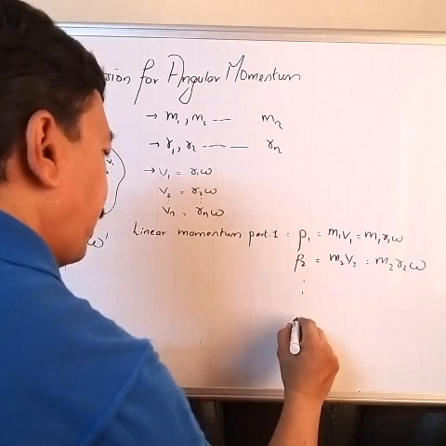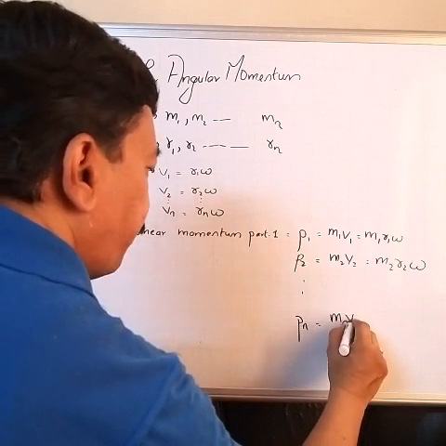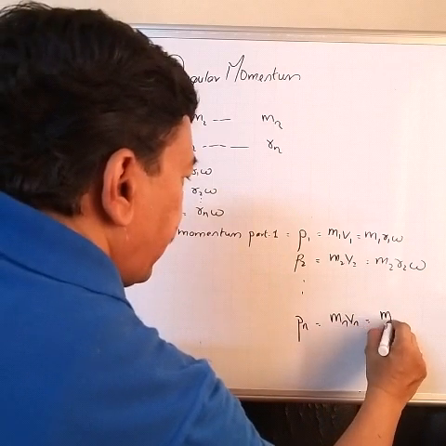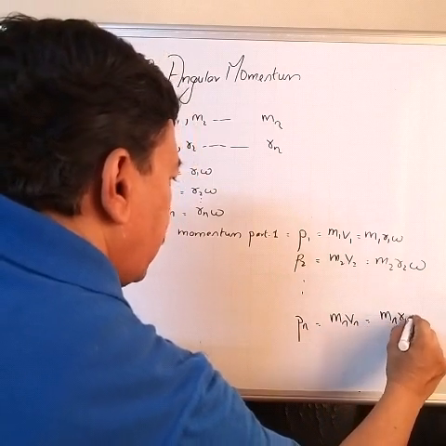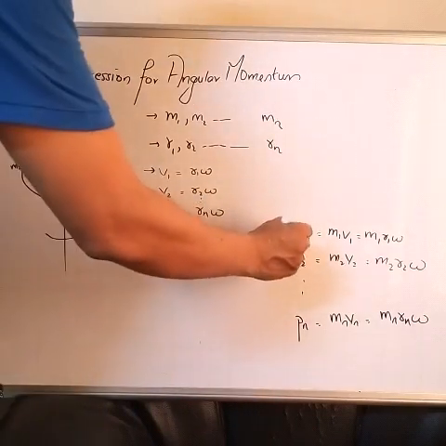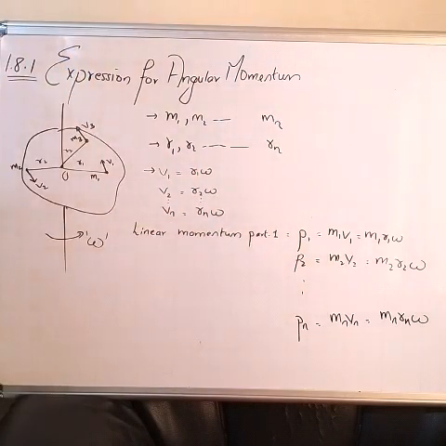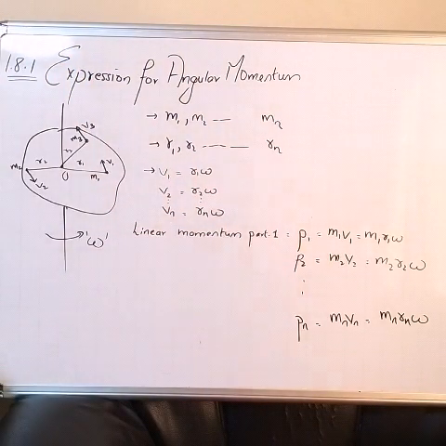And for the nth particle, pn equal to mn vn, that is mn rn omega. So these are the linear momenta of each individual particle, p1, p2 up to pn.